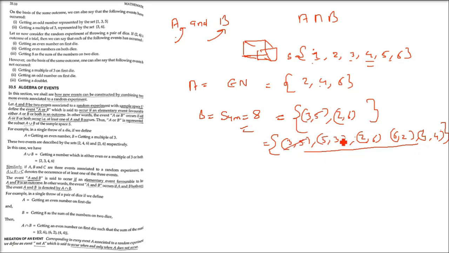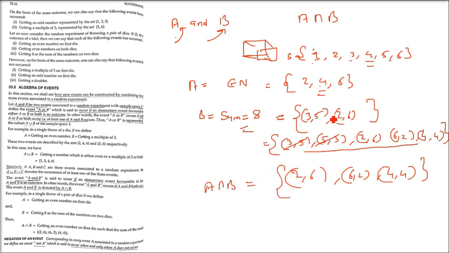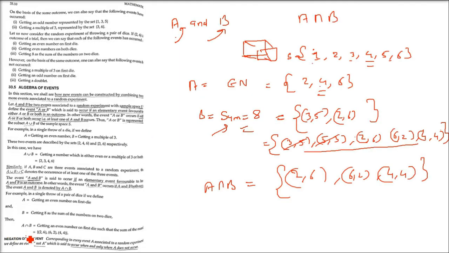So now if you take these 2 sets and make an intersection, what are the numbers here in B that you see in A also? See, 6, 2 is there, and 2, 6 is also there in A. And 5, 3 is not there, 3, 5 is also not there. 4 is there, so 4, 4 is there. So for this set, A intersection B, we have to take the common values of these 2. Okay, I have made this set B difficult just to understand how it works for A intersection B.